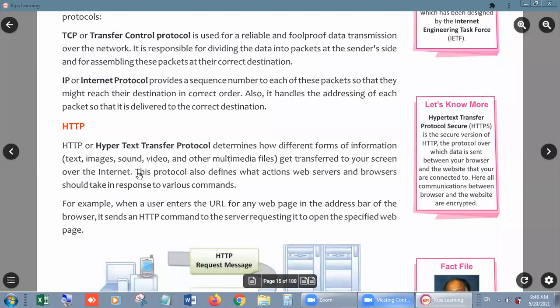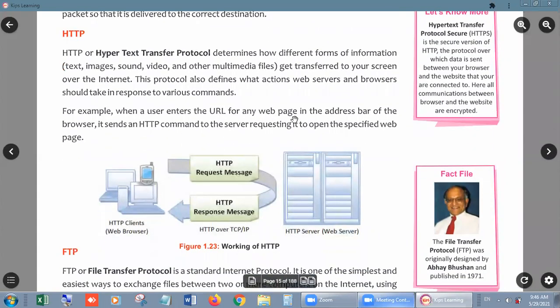Then if the data is in this form, then hypertext transfer protocol determines how different forms of information get transferred from your screen to the internet, right? Means from your computer to the internet and from the internet to another computer, right? It will be taken care of by HTTP, hypertext transfer protocol, right? For example, when a user enters the URL for any web page in the address bar of the browser, it sends an HTTP command to the server requesting it to open the specified web page.